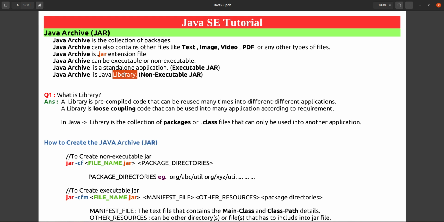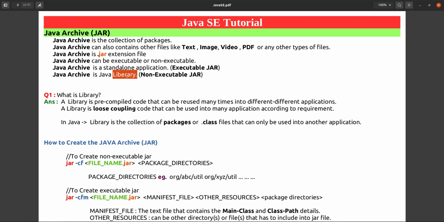Okay, so from these many points, some question may come in some people's minds. What is a library? Because we are talking about a Java archive being a library if it is non-executable, so what is a library?